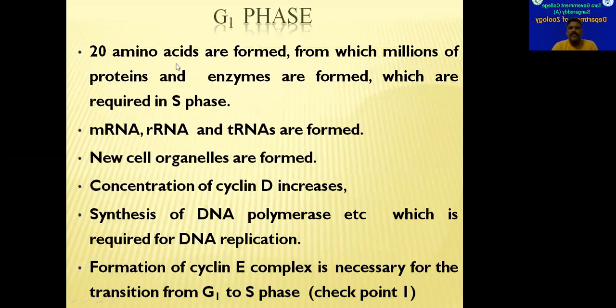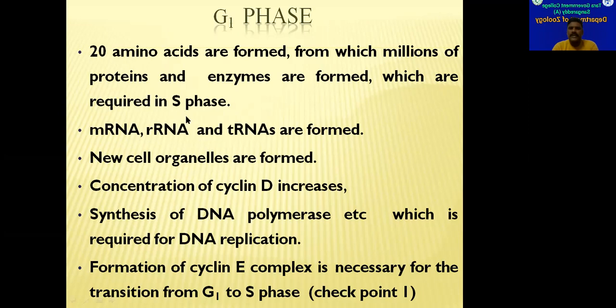And in this G1 phase, almost all amino acids will be produced or synthesized. From these amino acids, protein synthesis will be done during this phase. And these proteins will be utilized for the growth of the cell, for the increase in the number of cell organelles, and all these amino acids will be utilized in protein synthesis.